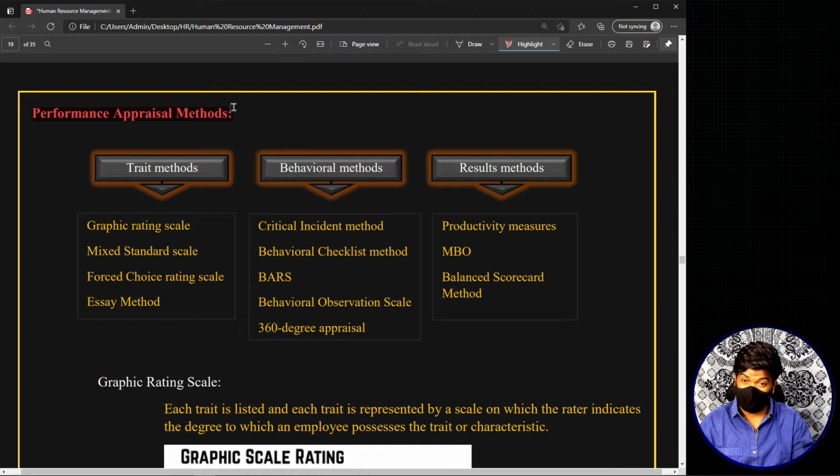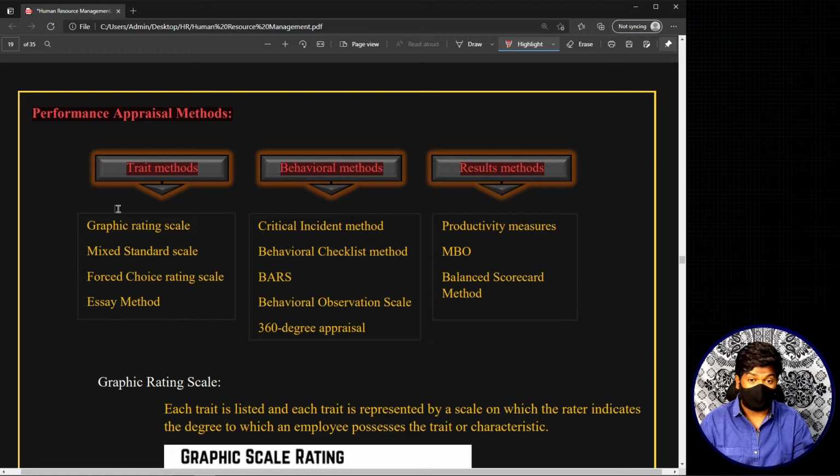I told you, right, there are so many different methods categorized into three groups. The first methods are called trait methods, methods which completely focus on personality traits. The second group of methods are called behavioral methods, that is the methods which completely focus or depend on employee behaviors. And the third group of methods are called results methods, which completely depend on the results produced by the employees.